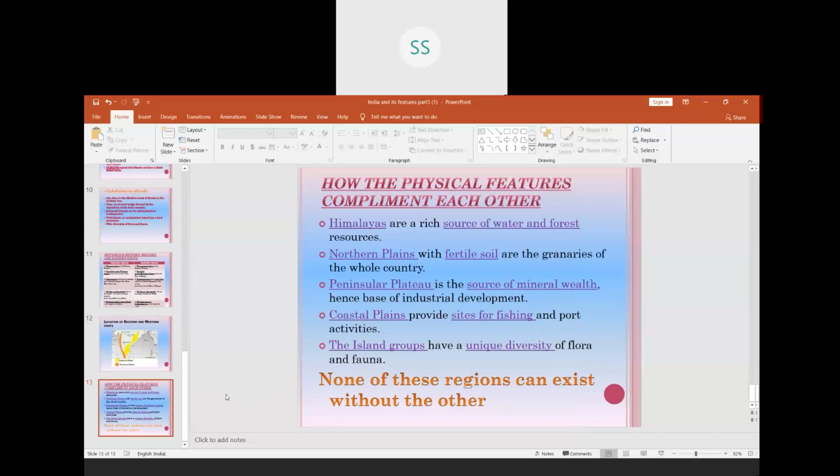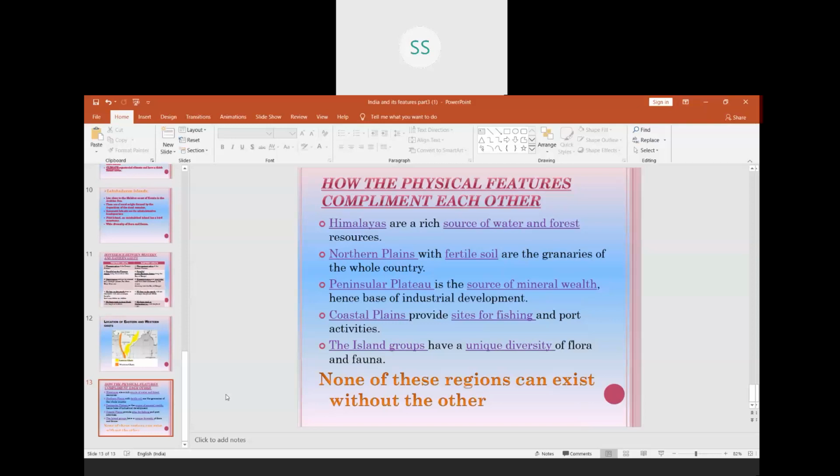Let us start with the first one, Himalayas. They form the northernmost boundary of India. They are a rich source of water. We know there are so many rivers which are born in the Himalayas: River Brahmaputra, River Indus, River Ganga, and they have lots of fauna and flora, that is forest resources. Himalayas also protect us from our enemies of the other countries. They are the borders of our northern India.